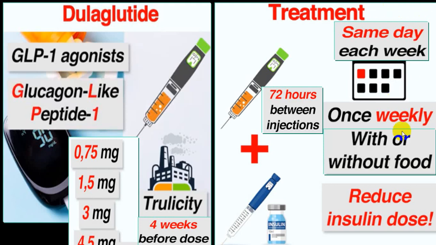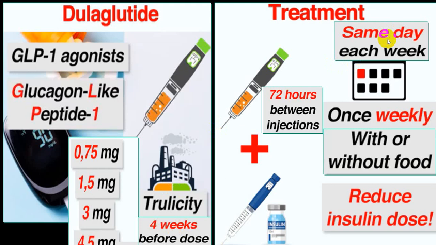Dulaglutide is long-acting. You have 0.75, 1.5, 3 and 4.5 milligram. This is available as Trulicity. You have to increase the dose after 4 weeks, not before that.